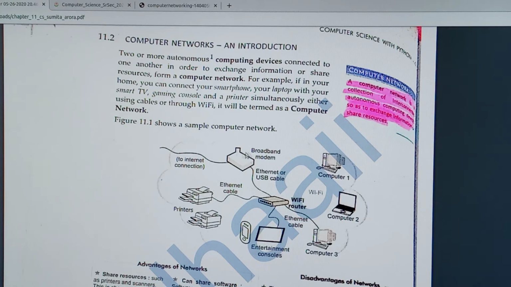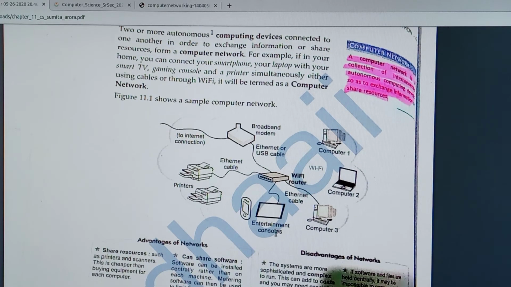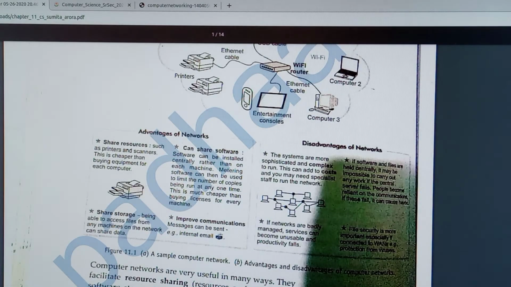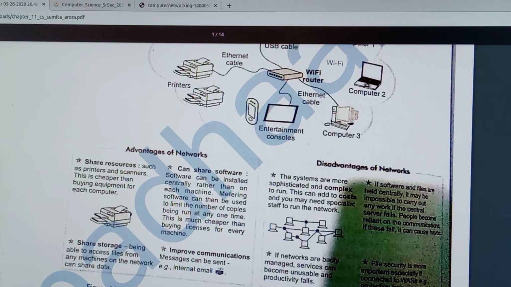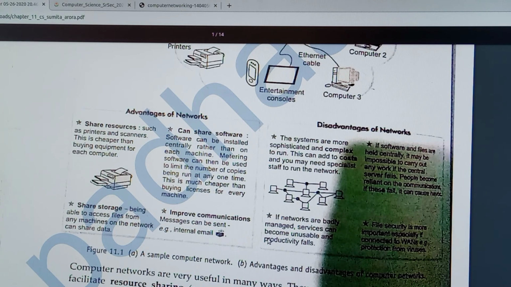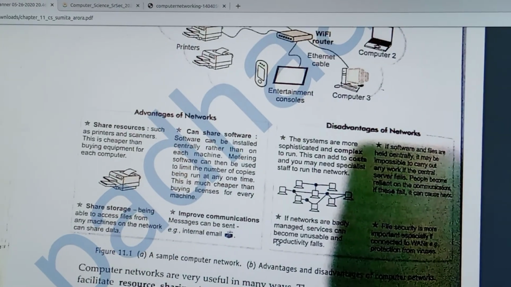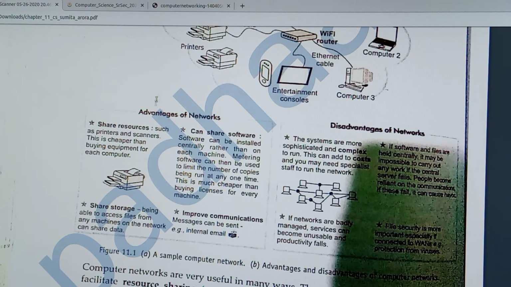So that is the simple form of a network. Here, below, it is specified what the advantages and the disadvantages of a network are. The first advantage is sharing resources. Once a network is formed, we can share printers and scanners. Resources are nothing but equipment such as printers and scanners.